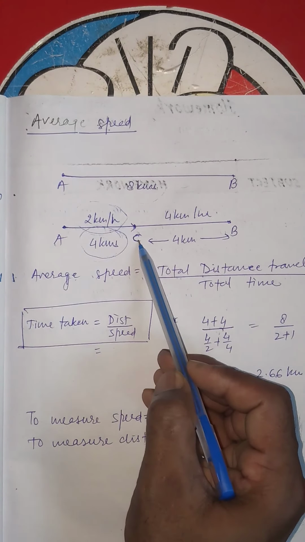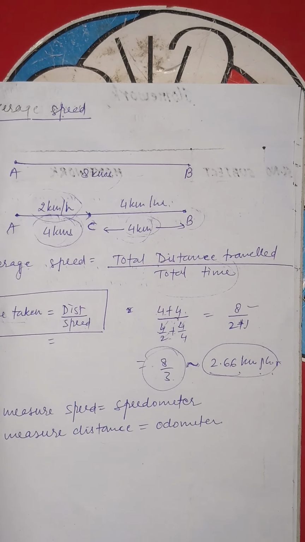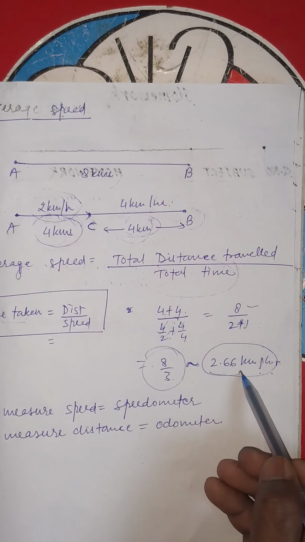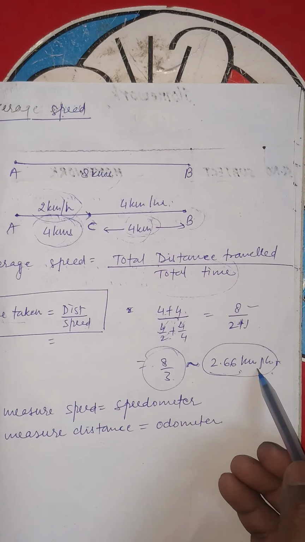We cancel here, and dividing gives 2. Then plus the second distance, which is 4 kilometers, upon the speed of 4 kilometers per hour, it will be 1 here. Then 4 plus 4 will be 8, 2 plus 1 will be 3, so 8 upon 3 will be almost equal to 2.66 kilometers per hour. Then the average speed of the whole journey is 2.66 kilometers per hour. This is an average speed.